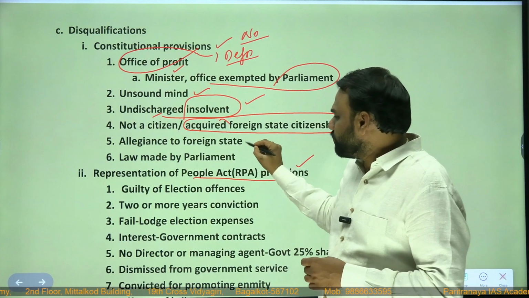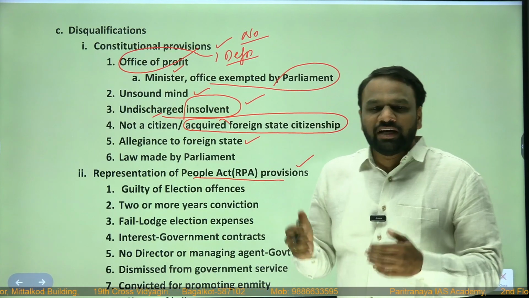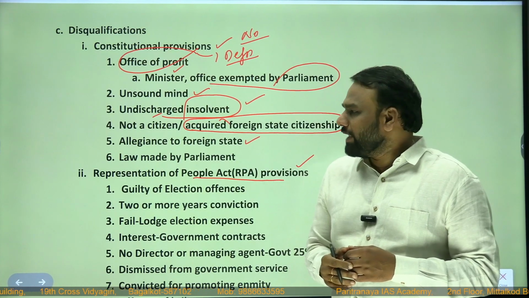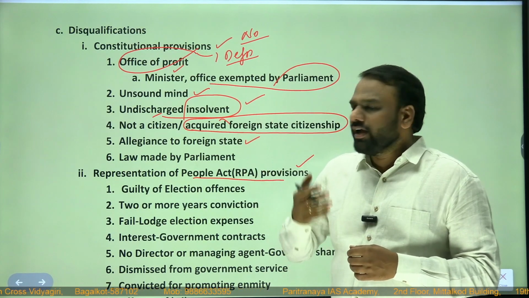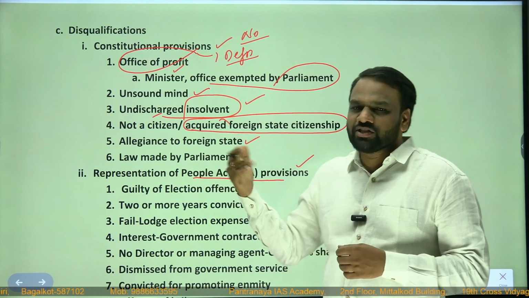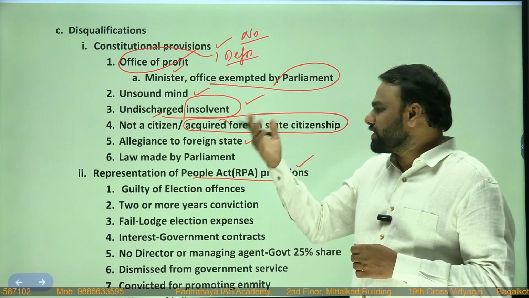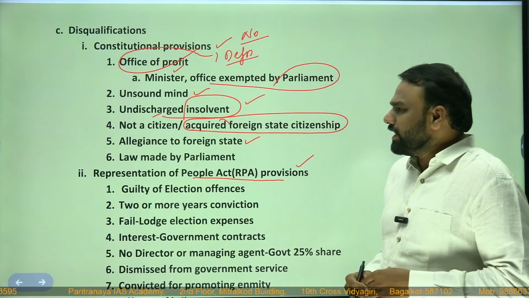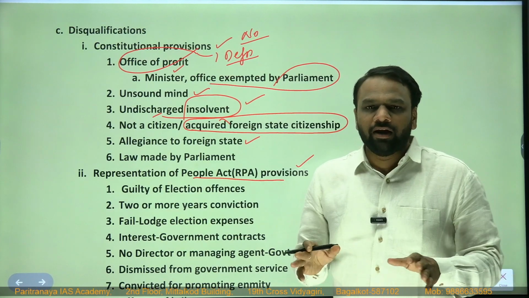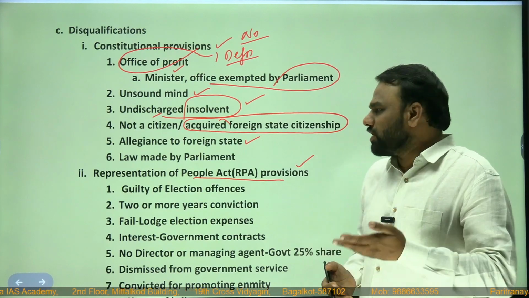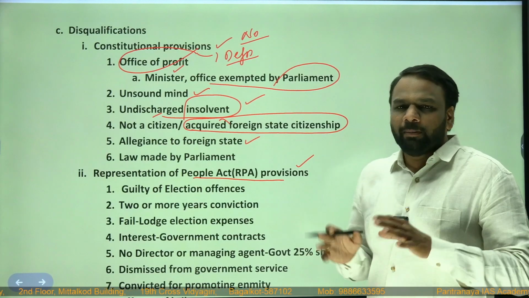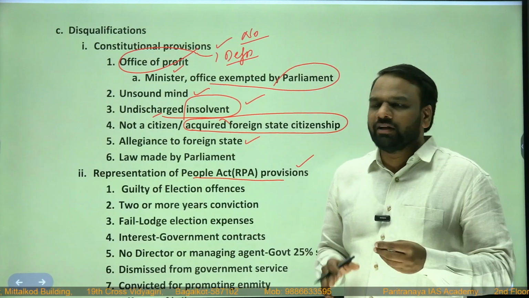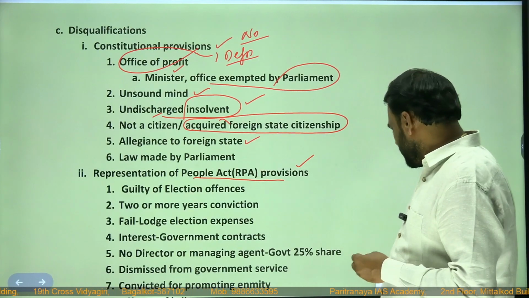Next, allegiance to a foreign state. You are an Indian citizen, but you have allegiance to, you love, some other country. If you do not have allegiance to our country, but you have allegiance to a foreign state, then also you are not eligible to contest in an election. And if you have been debarred by any law of Parliament, what the law of Parliament is we shall see later on, then you cannot contest in an election.